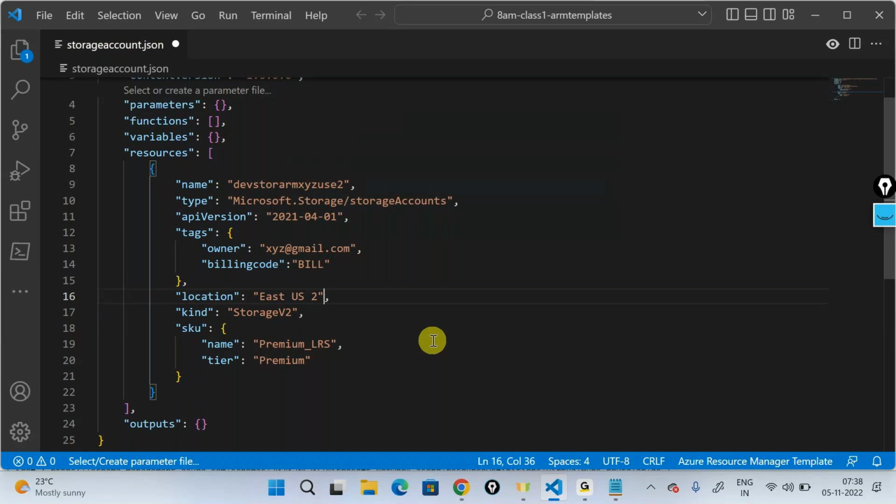So I can say, okay, fine, East US 2 out here, such kind, I'll put it as storage v2. I don't want this in a premium. Again, I'll delete this out. I'll press Control plus Space on my keyboard.